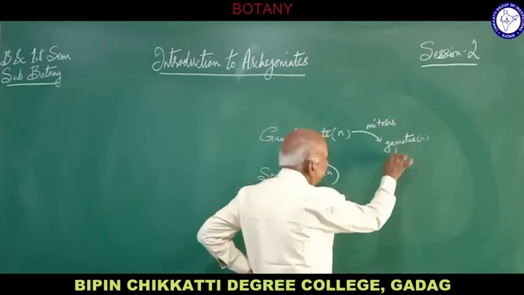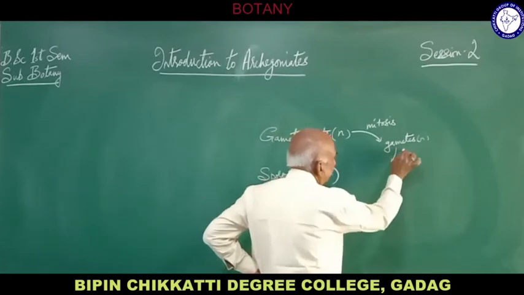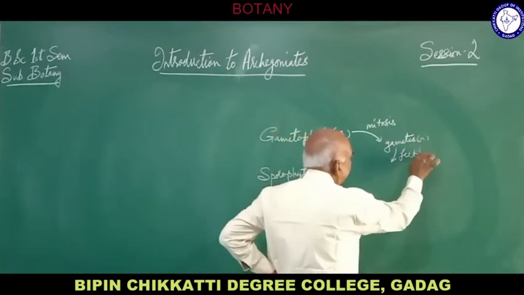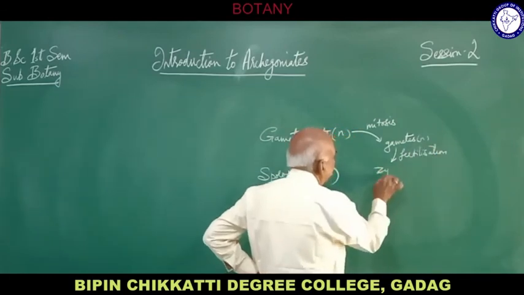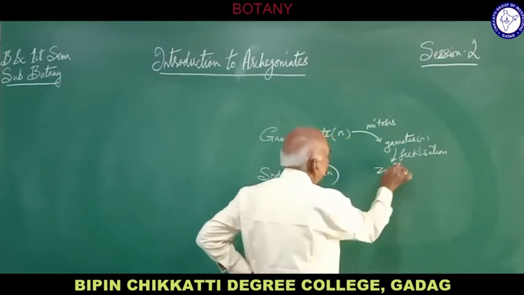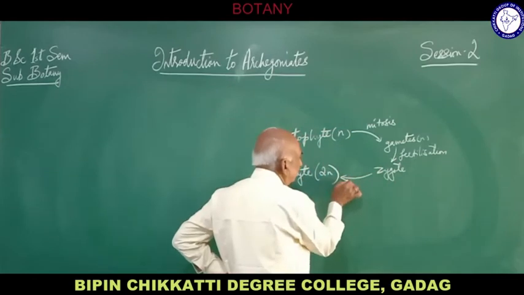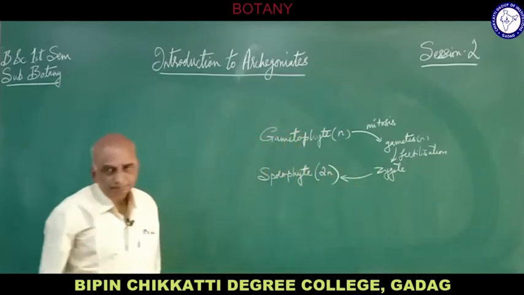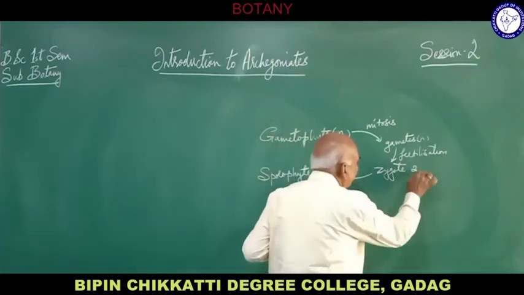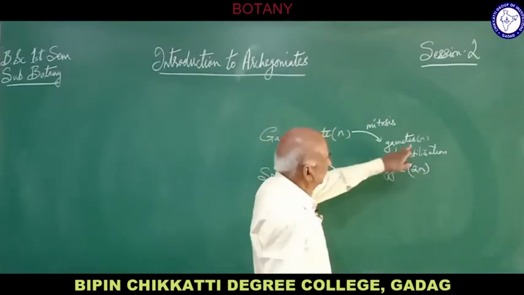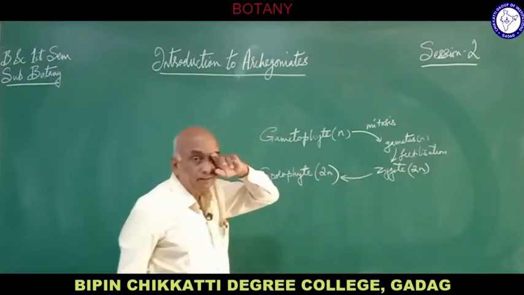When these gametes fertilize, during fertilization they form the zygote. So the zygote develops into the sporophyte. The zygote is diploid because there is fusion of two n gametes, haploid gametes.